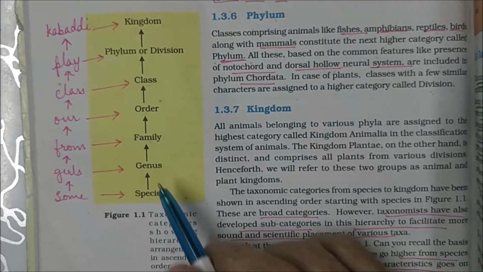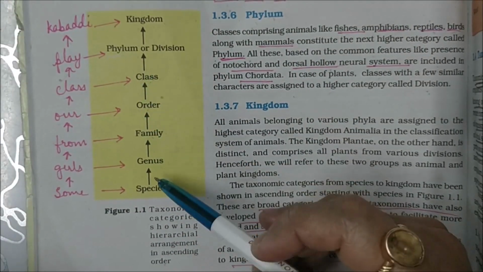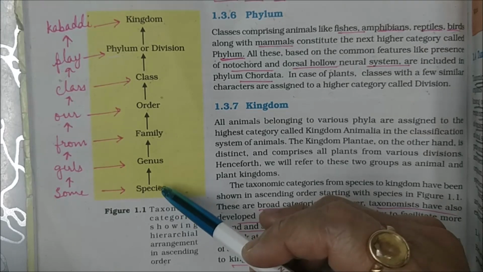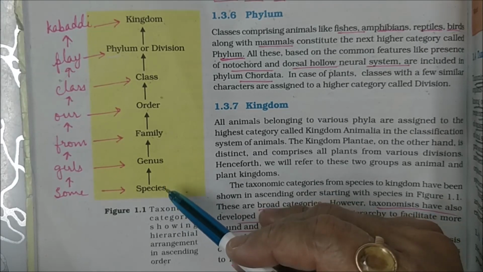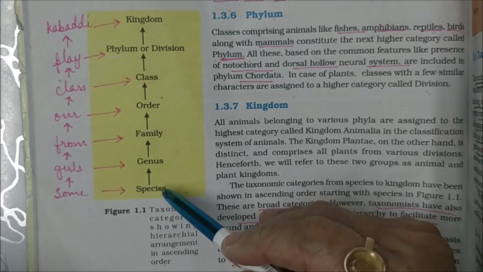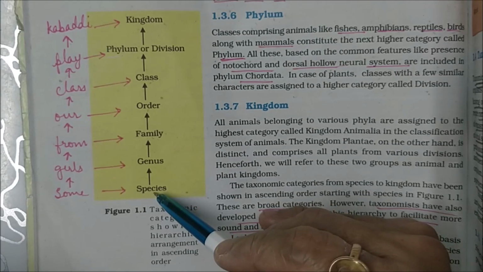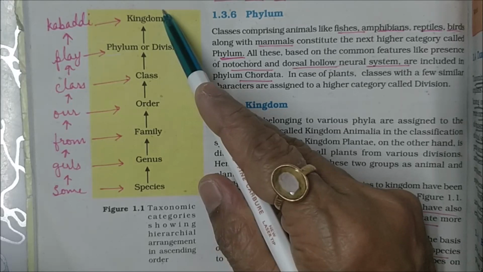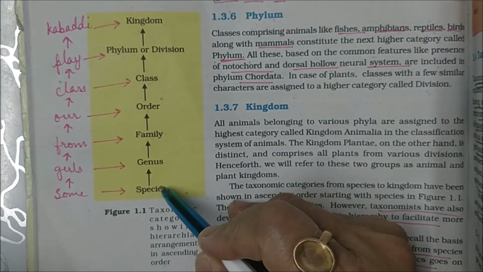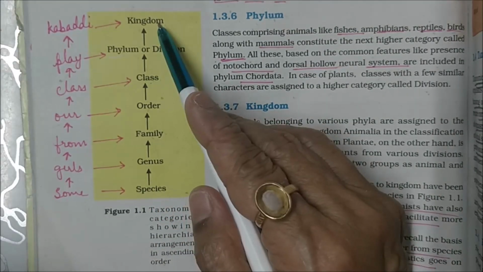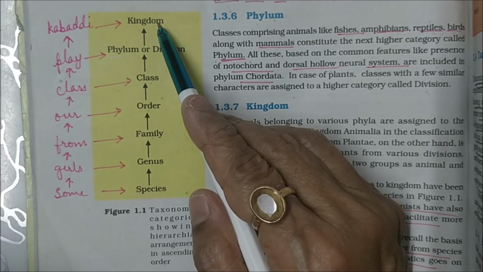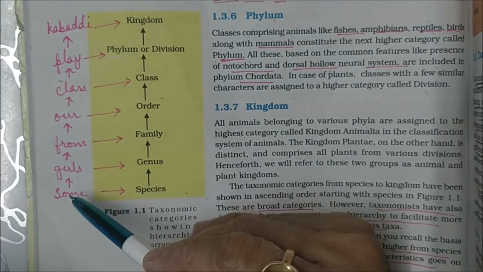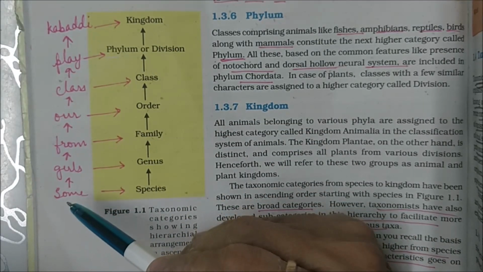See, this is a taxonomic hierarchy, where if we go in the ascending manner: species, genus, family, order, class, phylum, kingdom. Species is the lowest category and kingdom is the highest category. How do we remember it? We remember it by a trick.